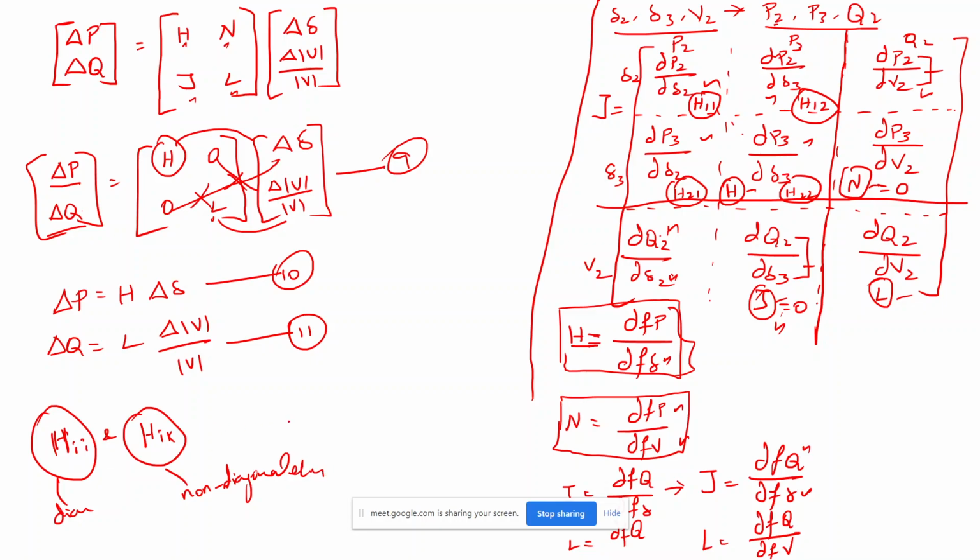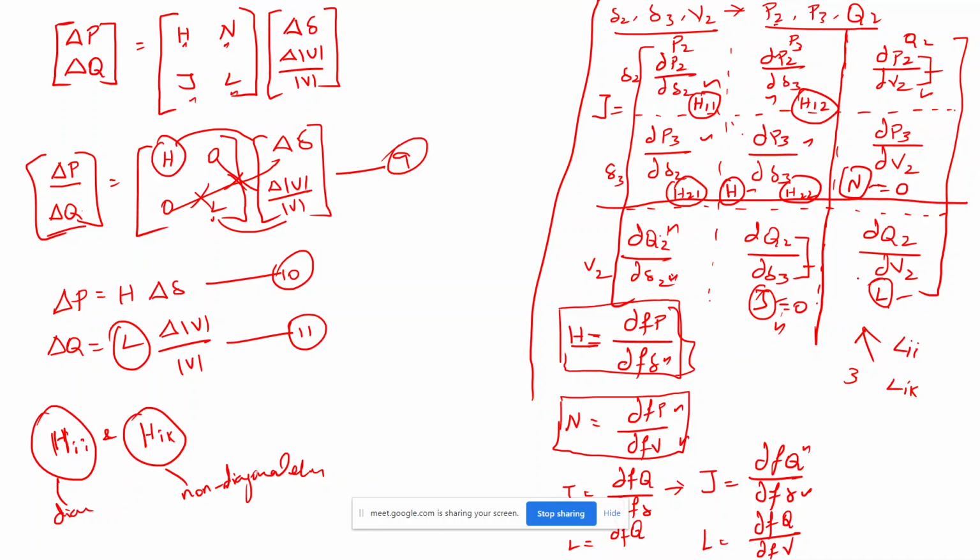And also I have one more matrix called L. In this L also I will get diagonal or non-diagonal elements if the number of buses is more. Here in this example, the number of buses is 3, but if it is more than 1000, then definitely in L also I will get Lii and Lik.